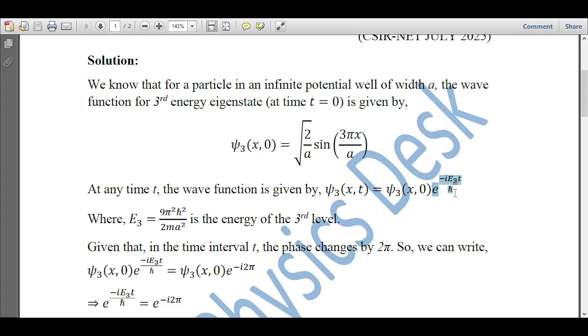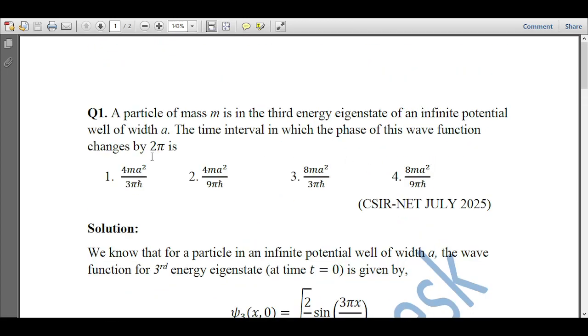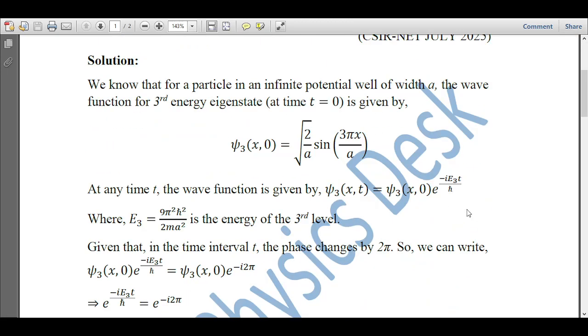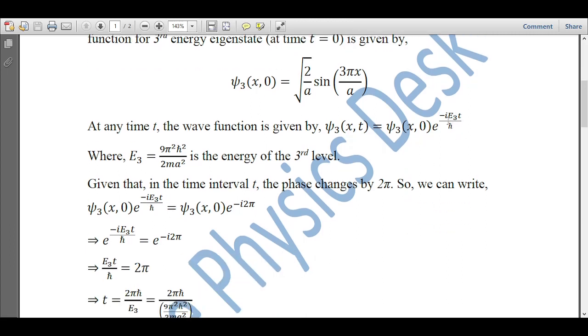The exponential is the time part, and this is the phase, which was asked in the question. The power of the exponential is the phase of the wave function. Okay, and we have this exponential power minus iota E3 t by h cut,